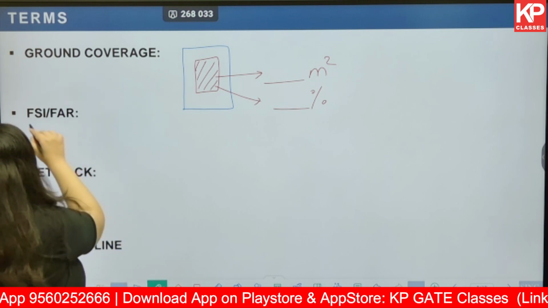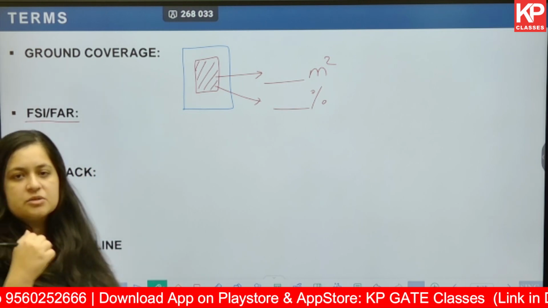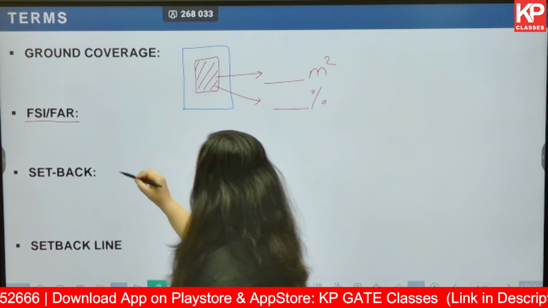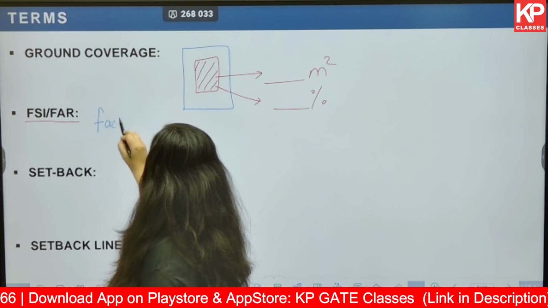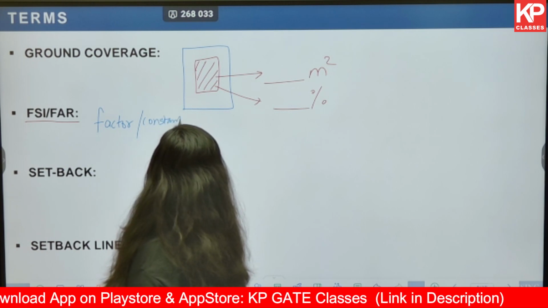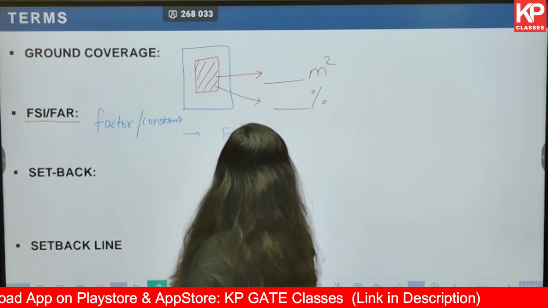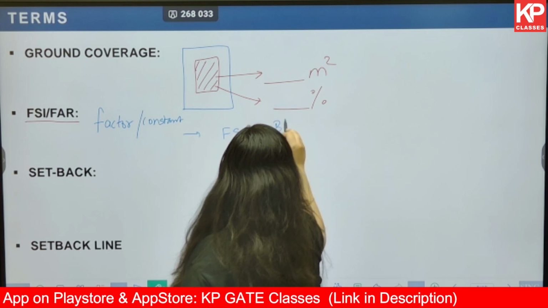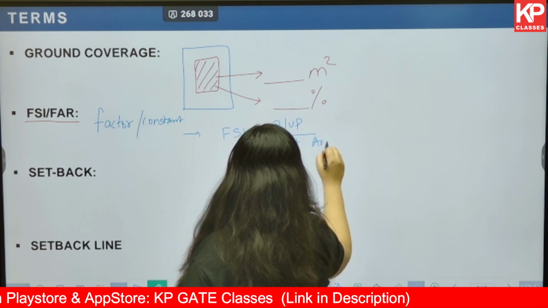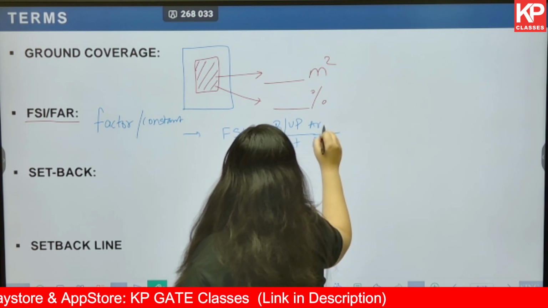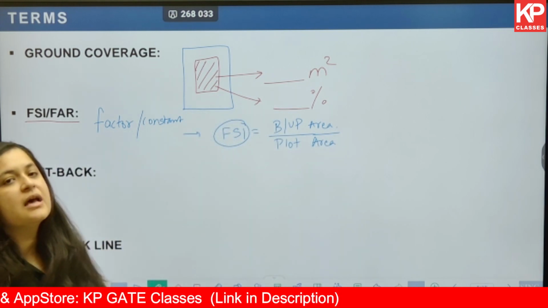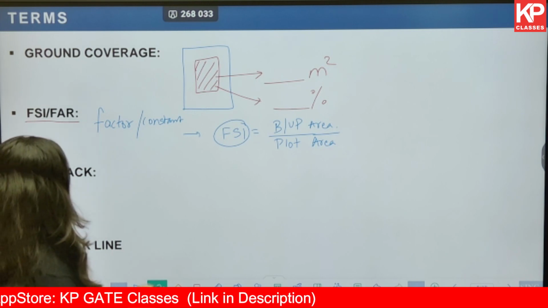Next, FSI and FAR are one and the same thing. Basically it is a factor or a constant. FSI or FAR is nothing but the built up area divided by the plot area, and this index is called FSI.